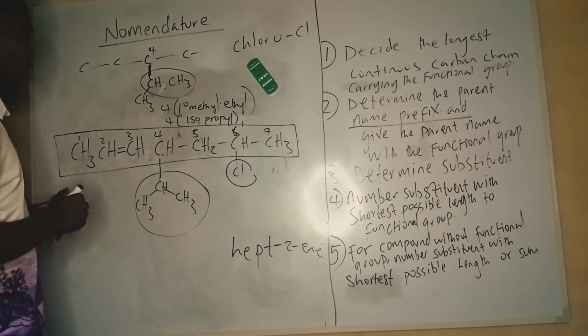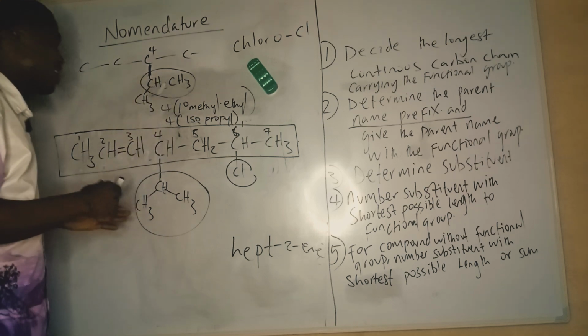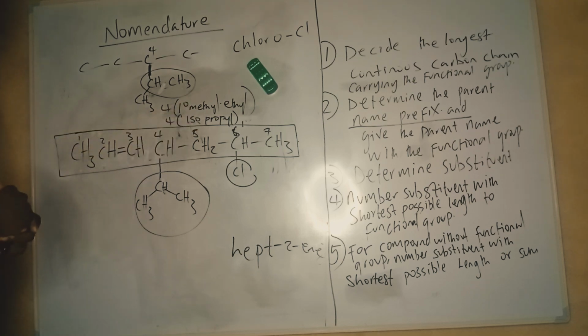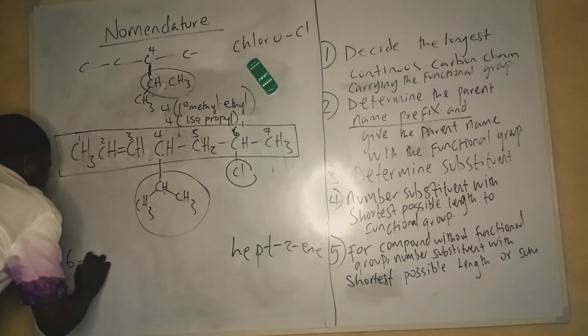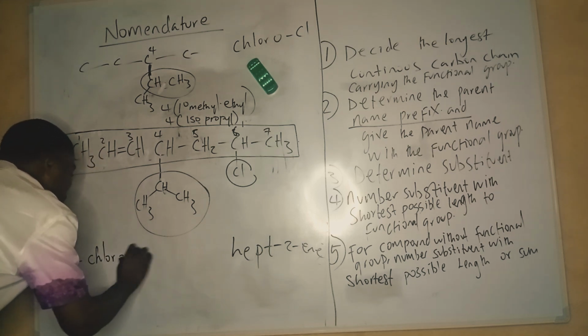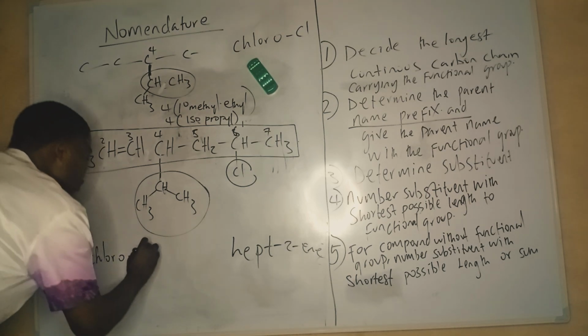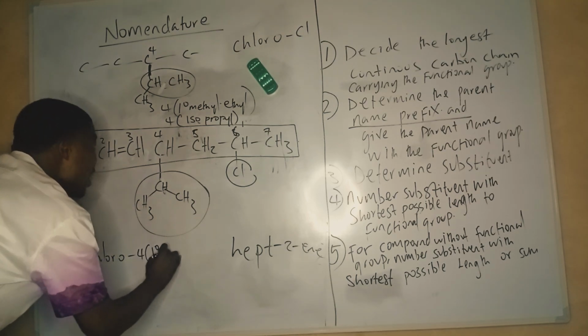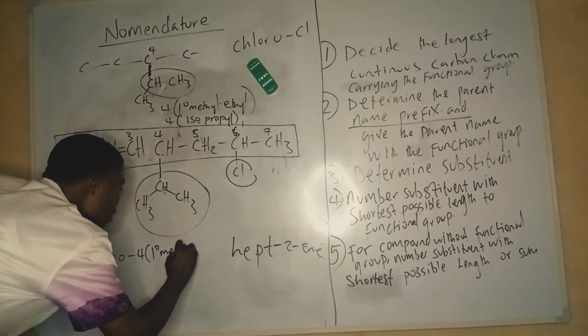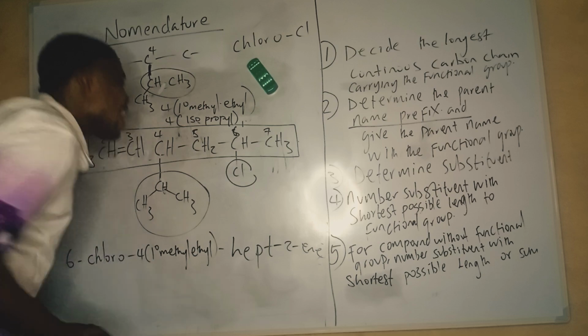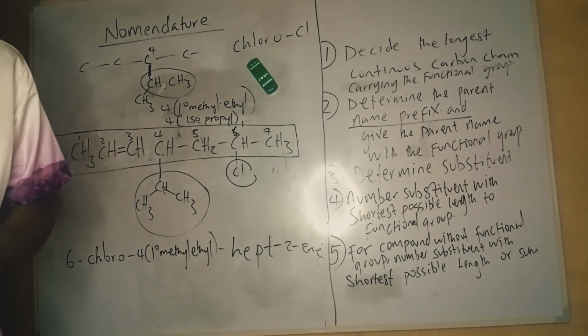It will be fine. So quickly, what will be the name of the compound? Alphabetical order. The substituent name is 1-methyl ethyl. So in alphabetical order, chloro comes first, so it should be 6-chloro. So I should go with 6-chloro, 4-(1' methyl ethyl), hept-2-ene.